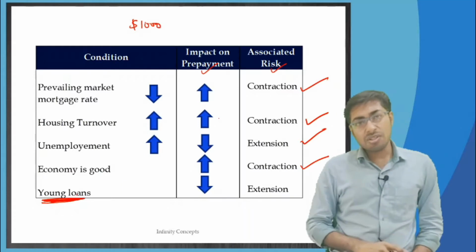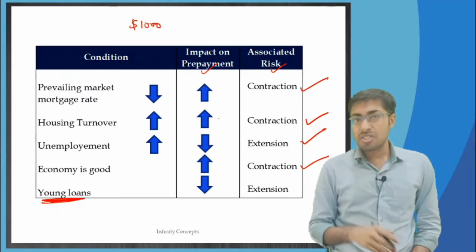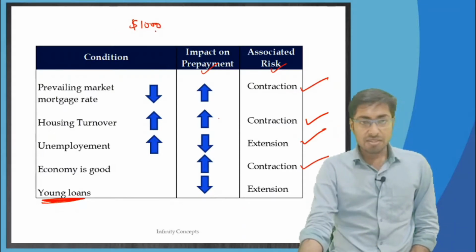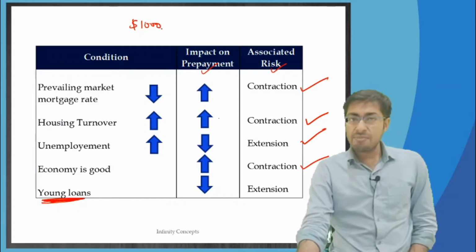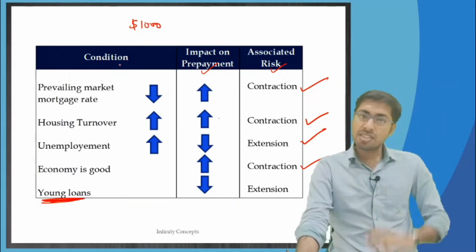If the loans are young, just 1 month back the loan was taken, do you think I will be having so much money? Like my EMI is 1,000, do you think I will have so much money to prepay all the amounts, all the loan back just in 1 month?